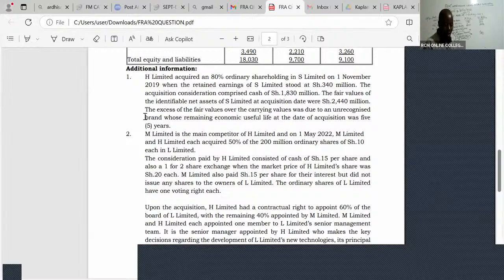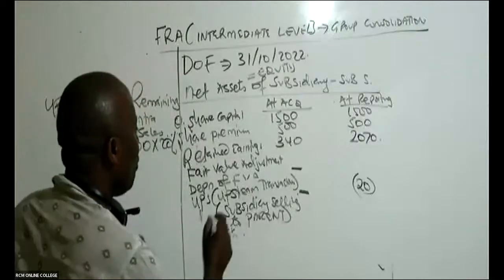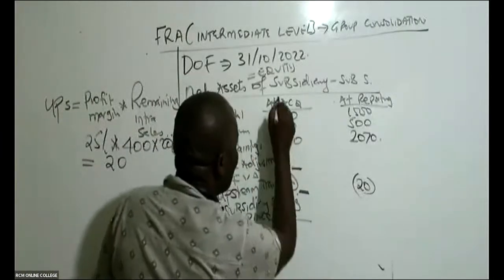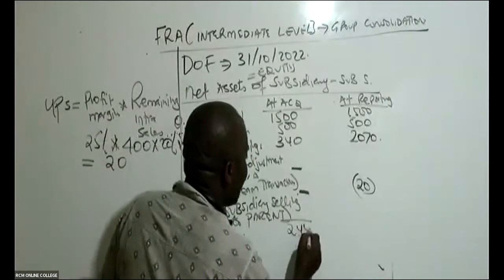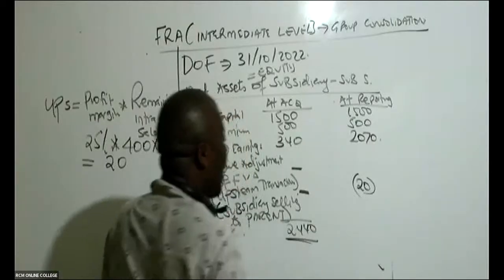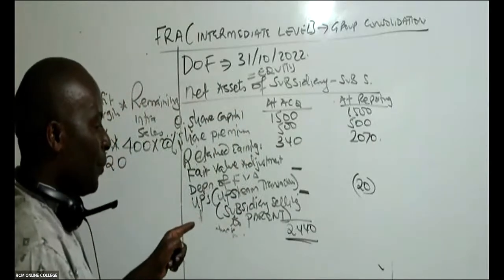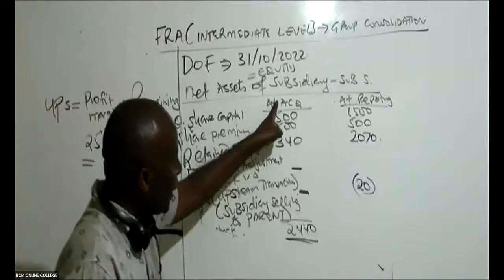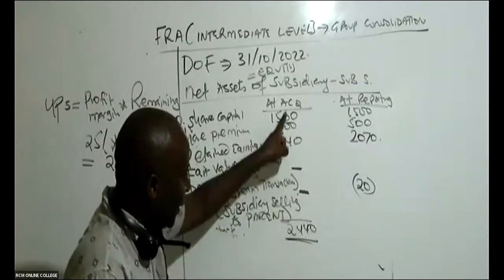The fair value of the identifiable net assets of S at the date of acquisition were worth 2440. The total net assets at acquisition were worth 2440.